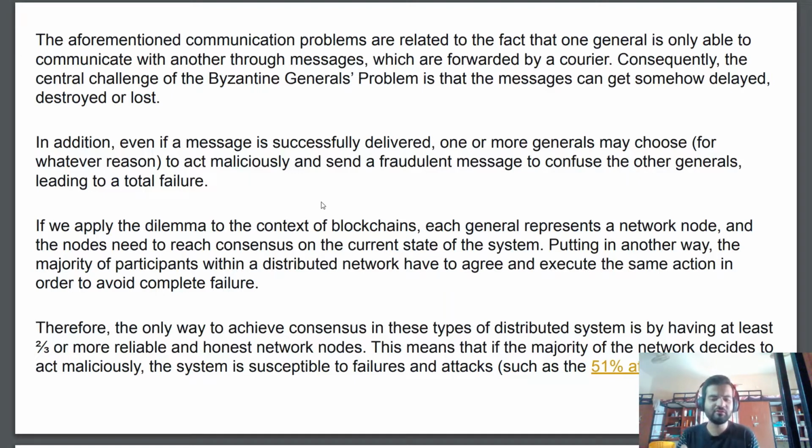The only way to achieve this consensus in these types of situations is by having at least 2/3 or more reliable and honest network nodes. So we have to reach the majority, that is more than 51%, and also we should have honest network nodes in that 51% group. If more than 51% of people try to act maliciously, the system will completely fail. So these are the two conditions: we should reach a majority, and those majority nodes should be honest nodes.